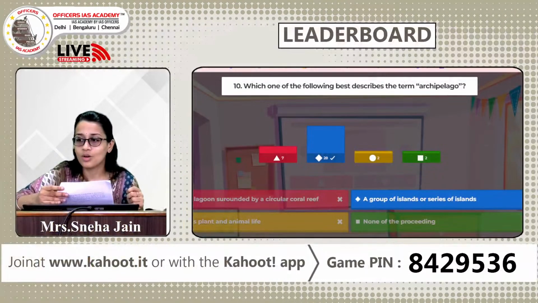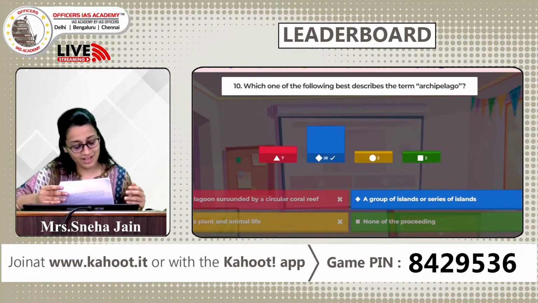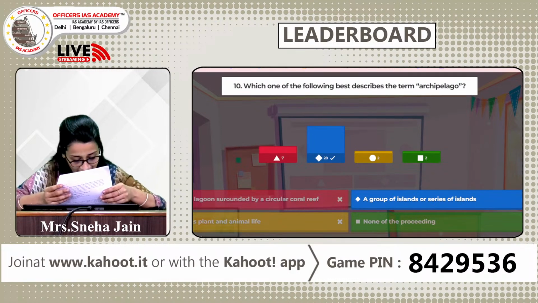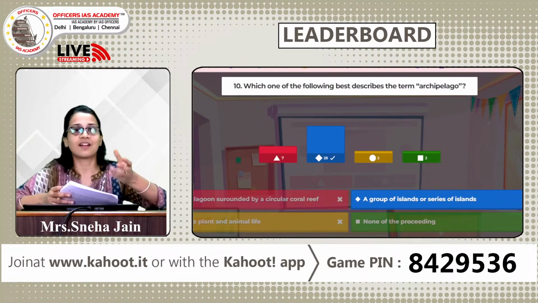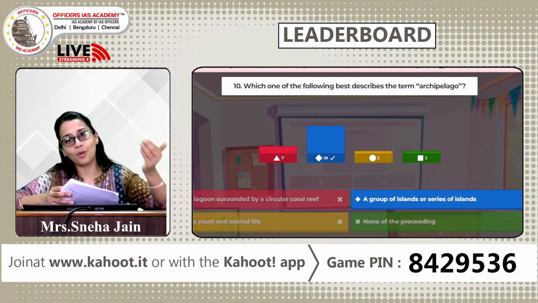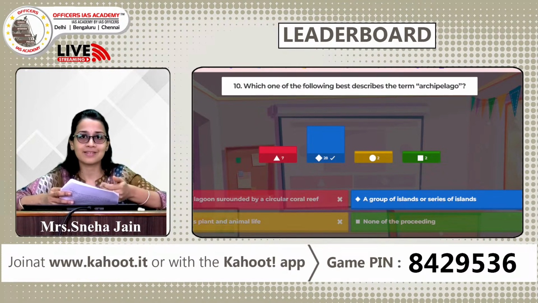Alright, so again, this is a trend. Most of you are getting the question right. So it's a group of islands that are tightly spaced, surrounded in a body of water. So you can also call them chain islands or an island group.